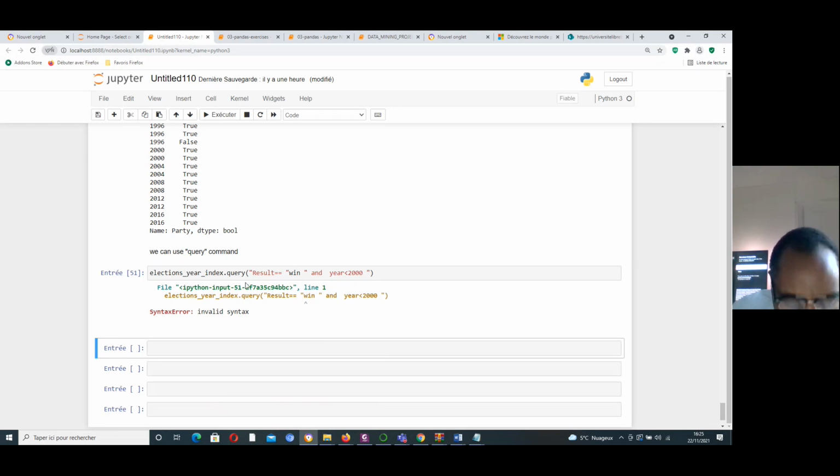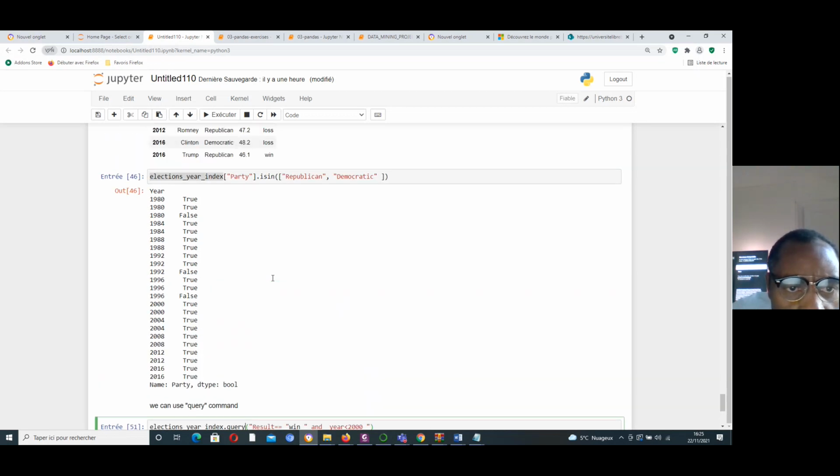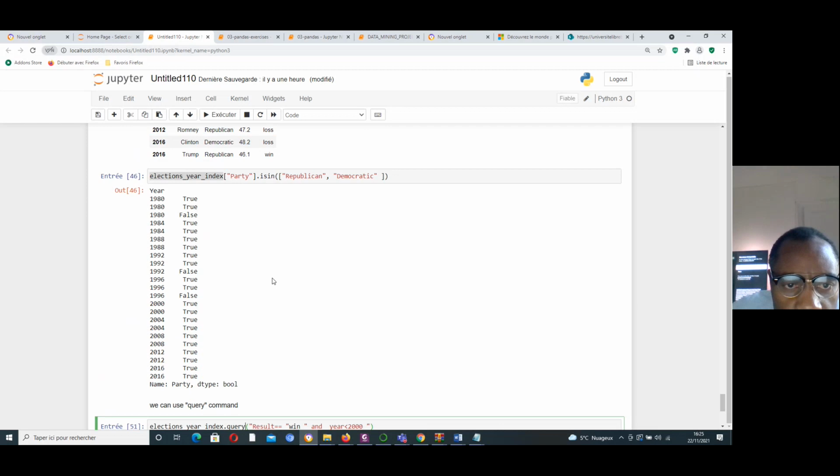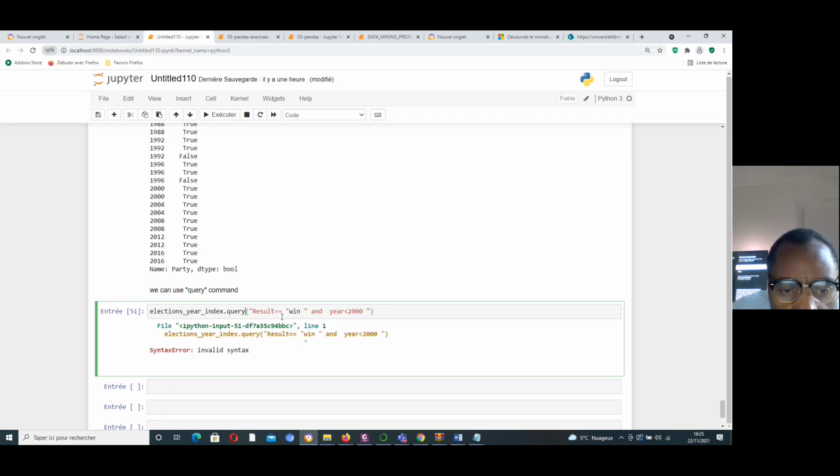Election year index query. Index when query. Result equal win.